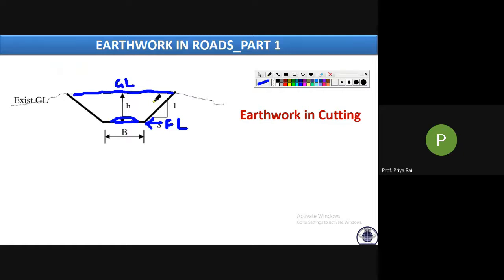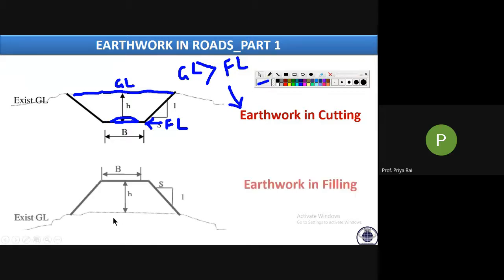Now tell me, for earthwork in cutting, which condition is to be satisfied? Your ground level should be greater than the formation level, right? Ground level is above the formation level, so ground level is greater than the formation level for earthwork in cutting. MCQs may come. Whereas if this is your ground level and this is your formation level, that means here we need to construct the roadway.